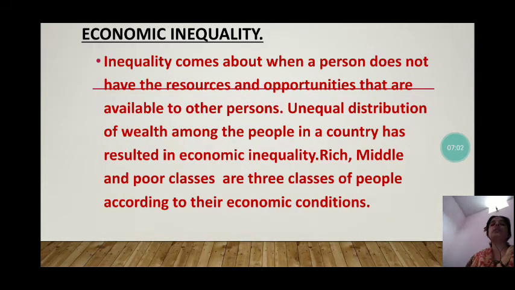Next, we can see economic inequality. Economic inequality means the inequality that comes about when a person does not have the resources and opportunities that are available to other persons, like unequal distribution of wealth among the people in a country. When wealth is not distributed equally, it results in economic inequality. Rich, middle and poor are three classes of people according to their economic conditions.